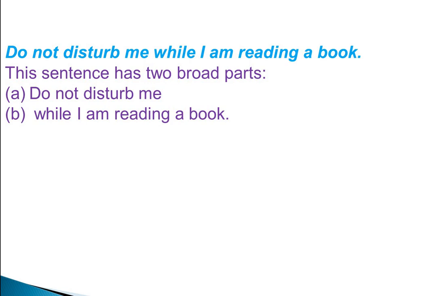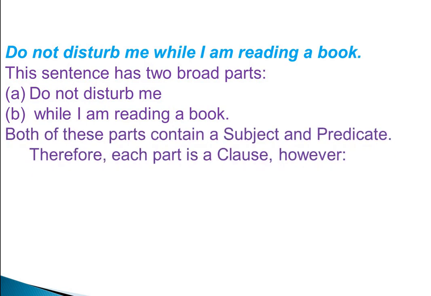Both these parts contain a subject and predicate. Therefore each part is a clause.